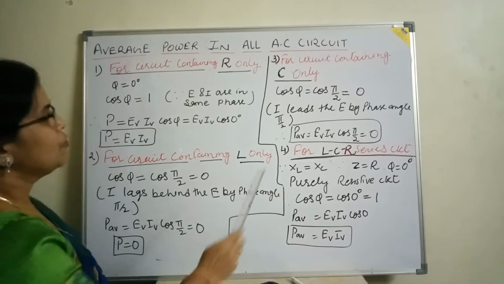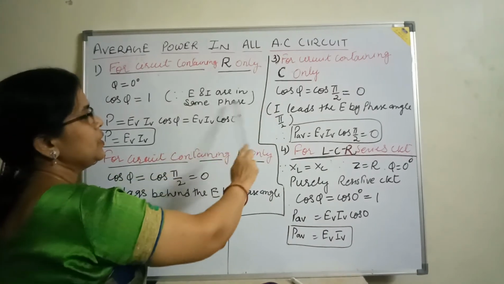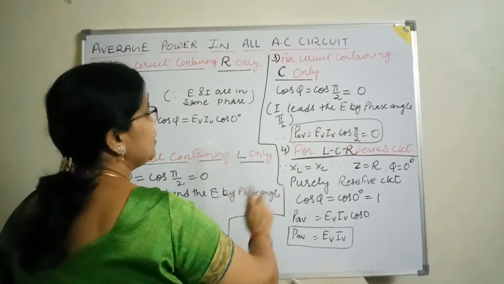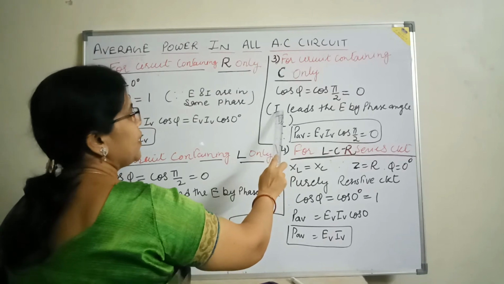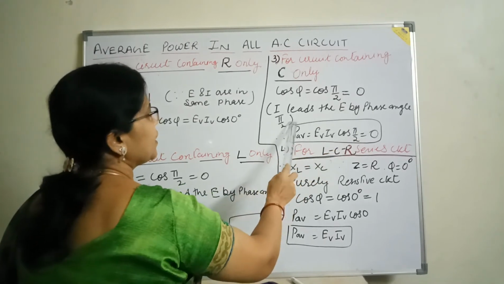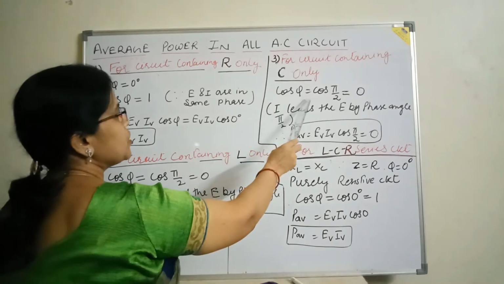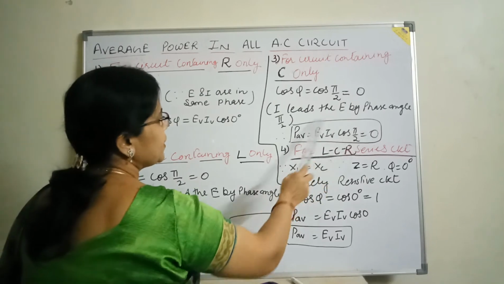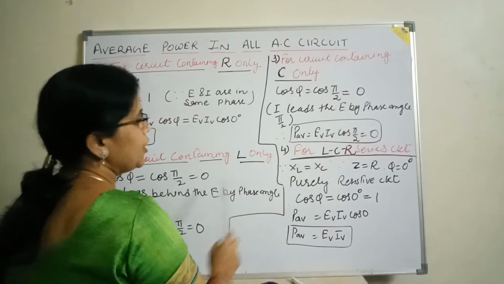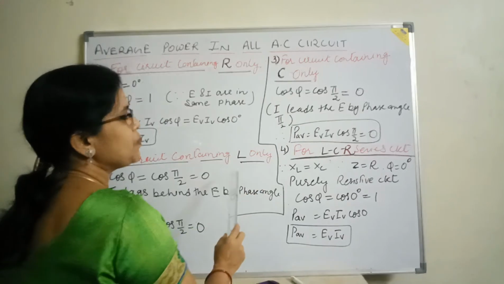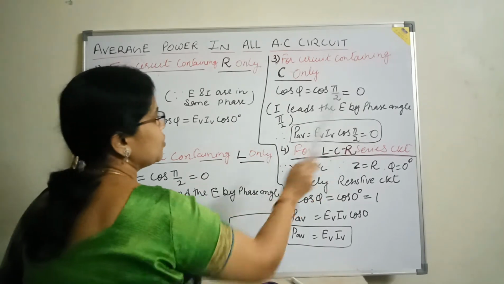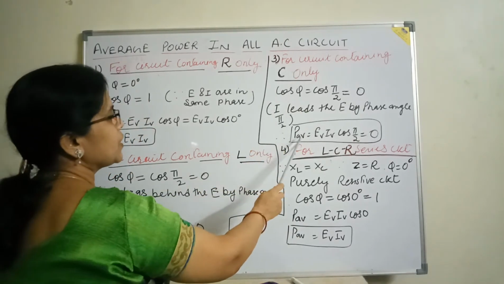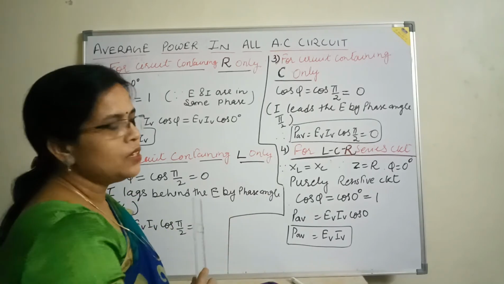Now the third case, for a circuit containing a capacitor only. In this case also we will write cos phi is equal to cos pi by 2 is equal to 0. Why? Because in this case we have read that current leads the voltage by the phase angle pi by 2. So when we substitute this value in the formula of the average power, again we get the same value, P average is equal to 0. It means in this case also the average power dissipated in the AC circuit is equal to 0. So in both the cases, for the purely inductive and for the purely capacitive circuit, the average power dissipation is equal to 0.